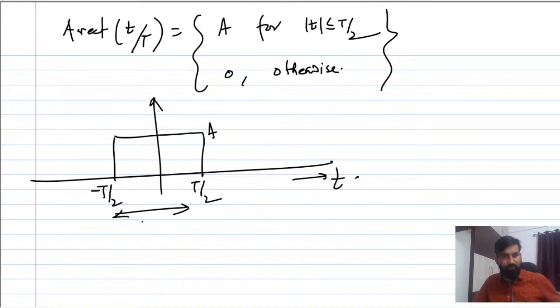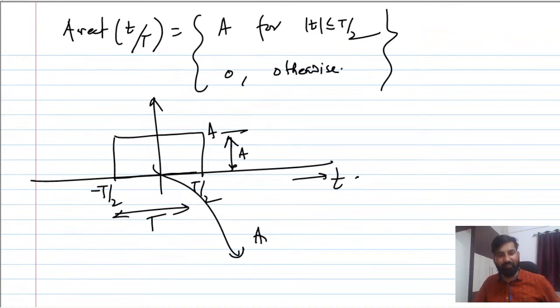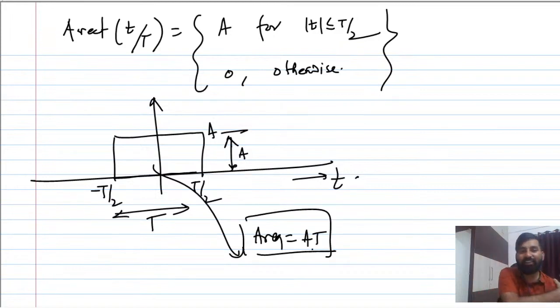You can say this is length and this is breadth. Sorry, the width will be T, not T/2, it is T, and the height is A. So you can also find the area of this rectangle. The area of the rectangle is AT. This is how A rect(t/T) looks.